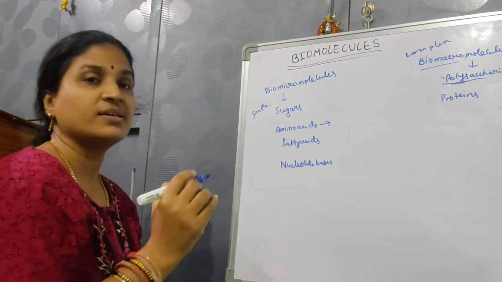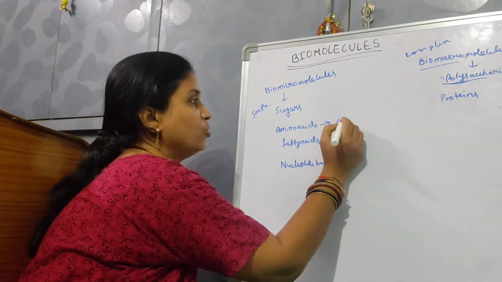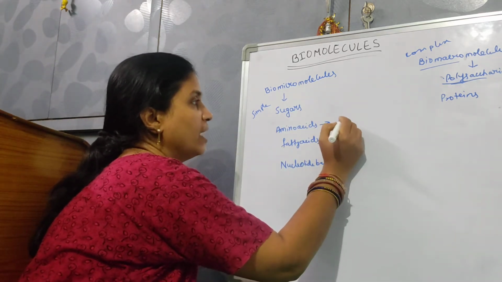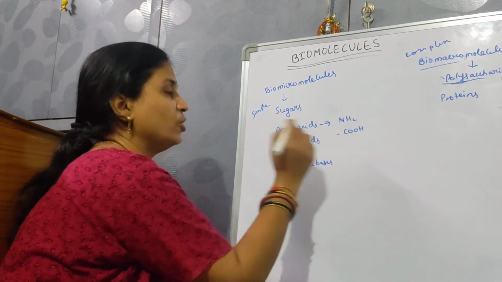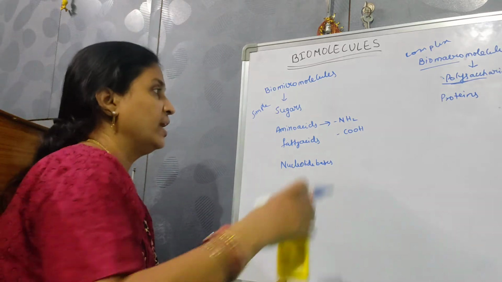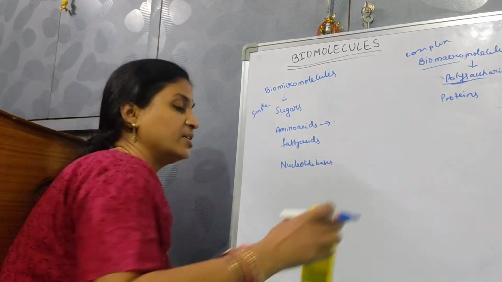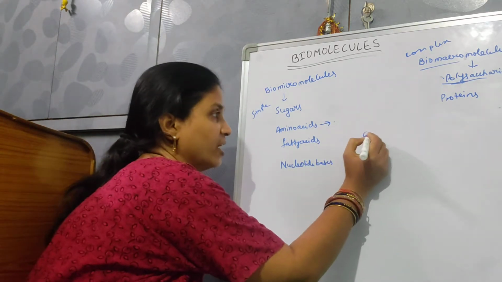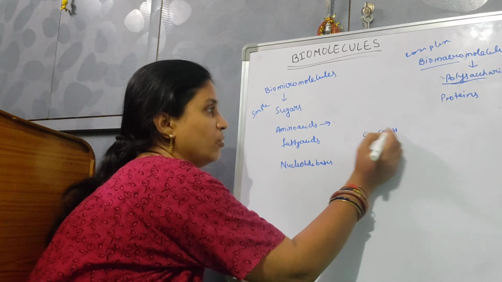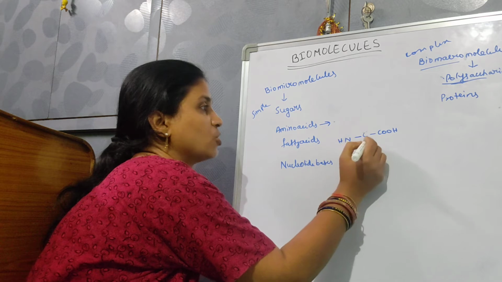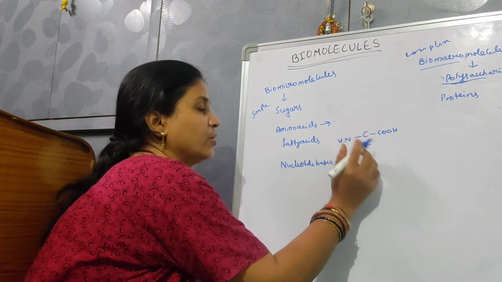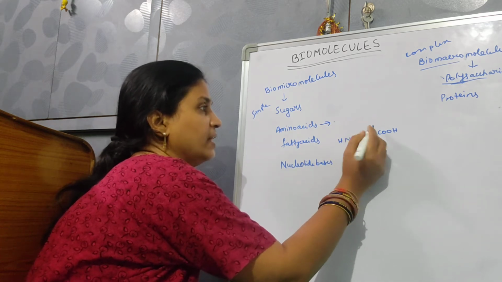These amino acids are going to have an amine group and a carboxylic group. This particular amine and carboxylic group is going to attach to a carbon, which is called the alpha carbon.